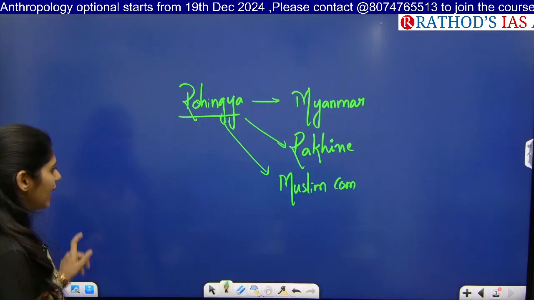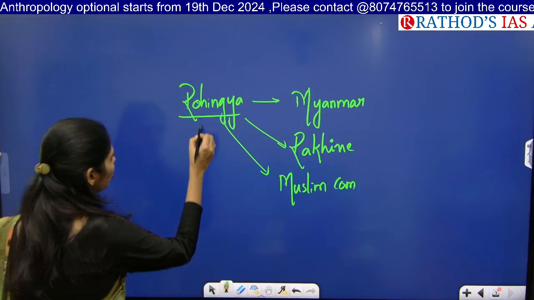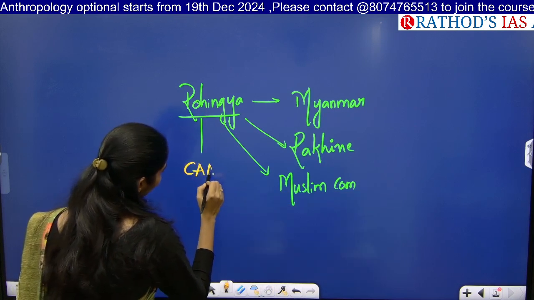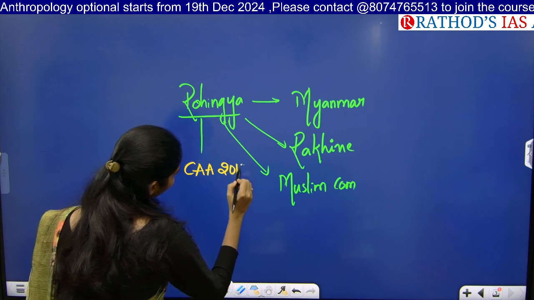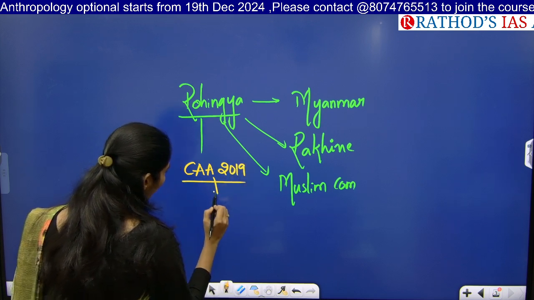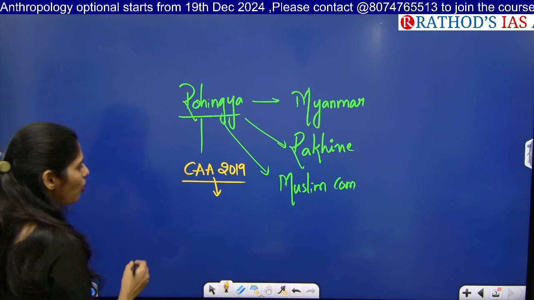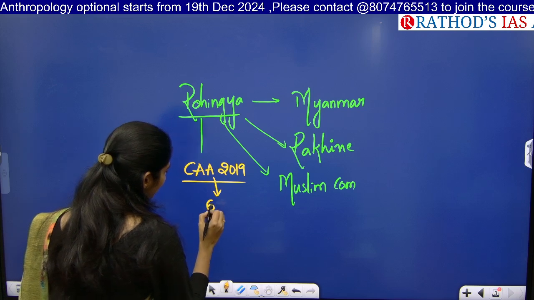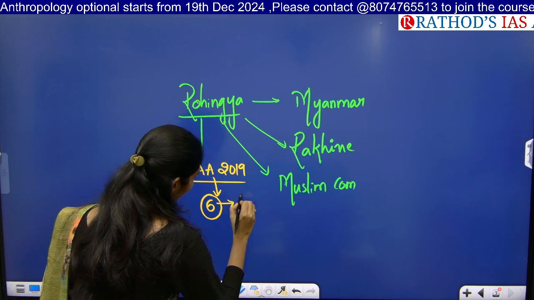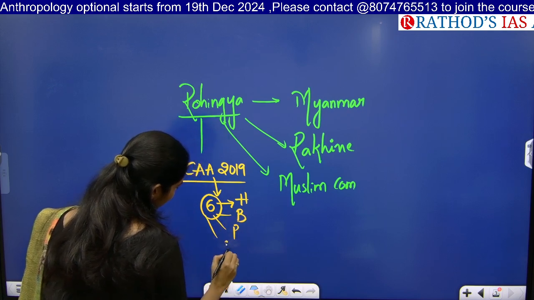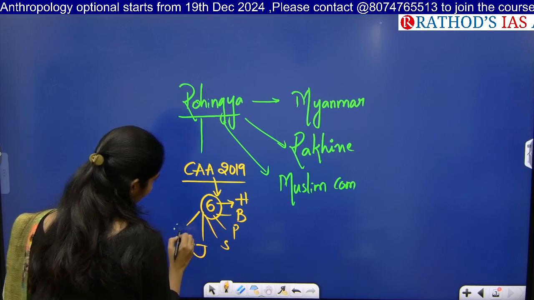Okay, now let us analyze this topic. Do you know what the CAA is? The Citizenship Amendment Act of, yes, 2019. What does it say? We are going to provide citizenship to how many communities? Six communities. They are Hindus, Buddhists, Parsis, Sikhs, Jains, and Christians.